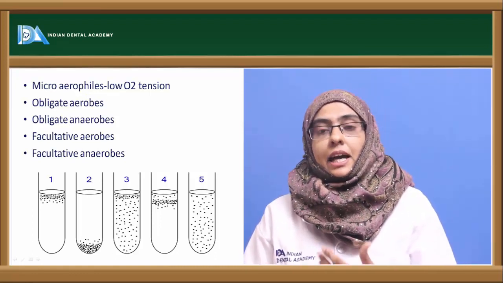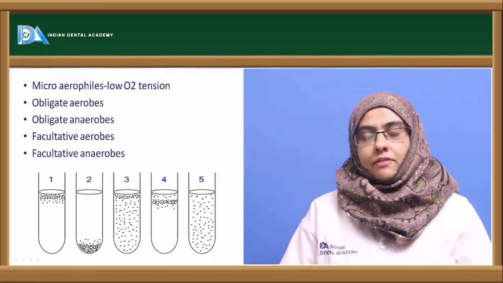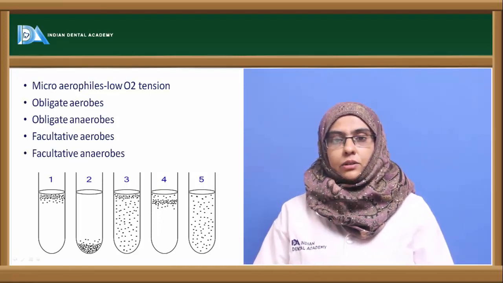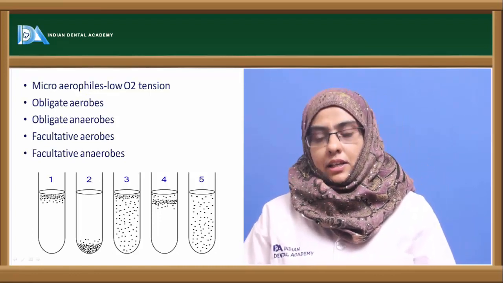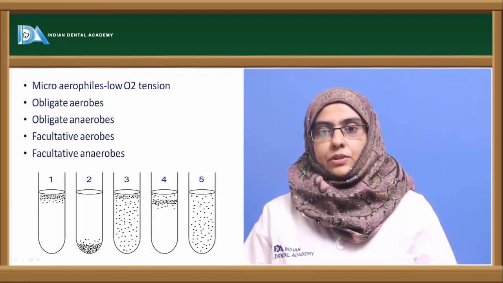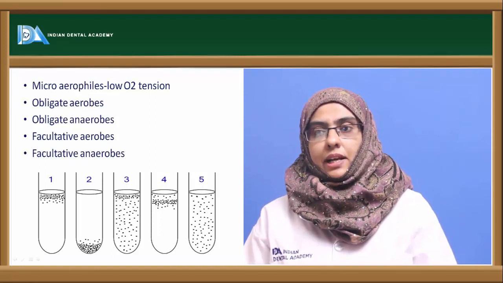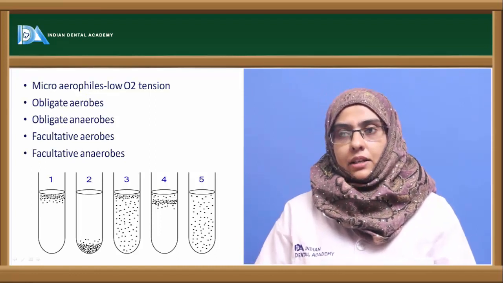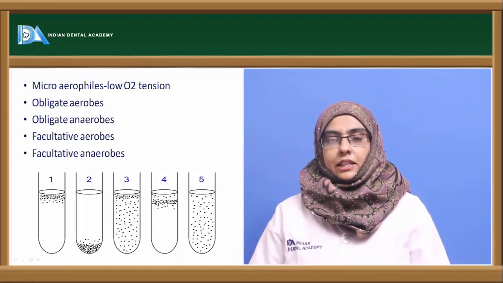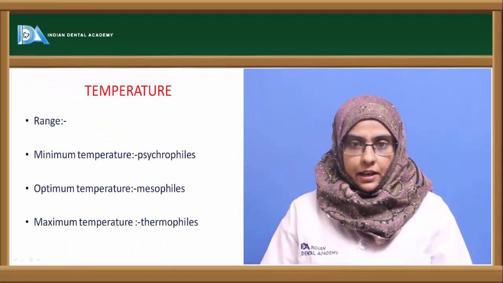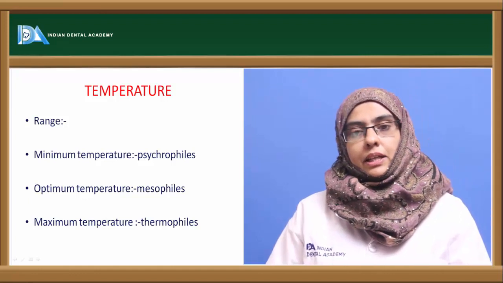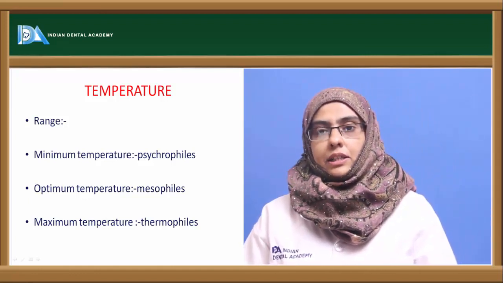oxygen. They are strictly anaerobic in nature, whereas facultative aerobes and facultative anaerobes are the ones that can survive in presence or absence of oxygen. They can manage themselves in presence or absence of oxygen. That's why they are called facultative aerobes and facultative anaerobes, whereas obligate are strict in their oxygen requirement. The microorganism can also be classified depending upon the temperature.